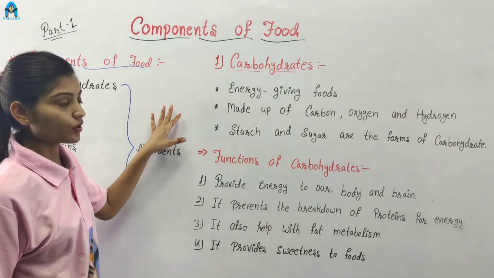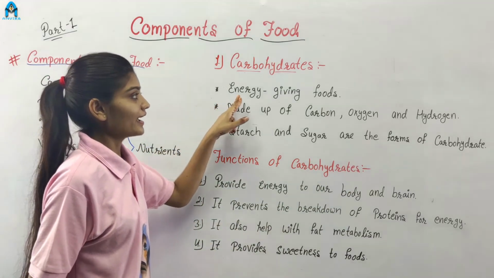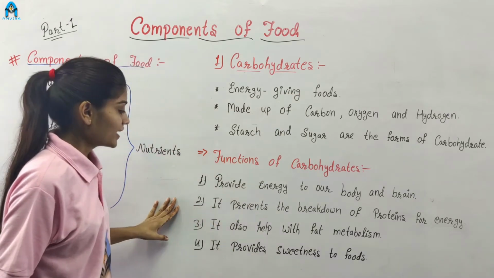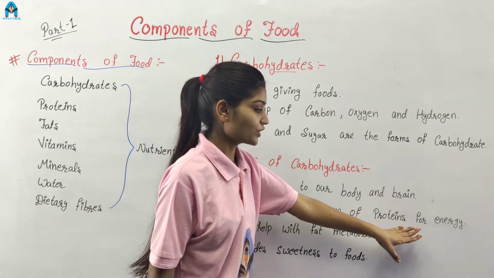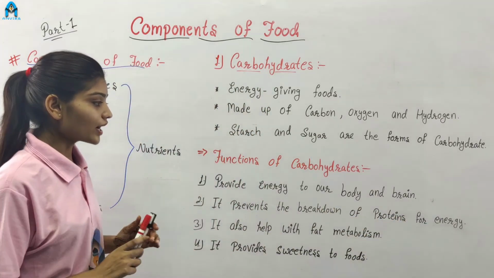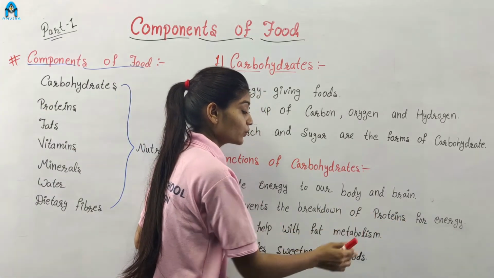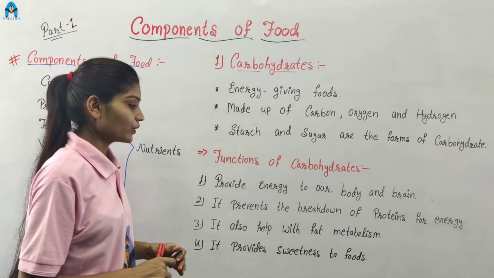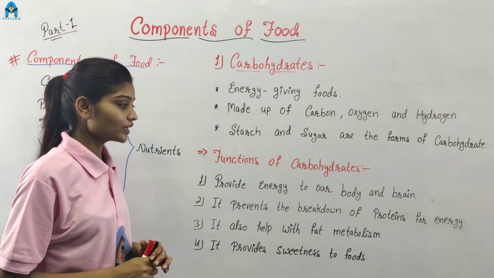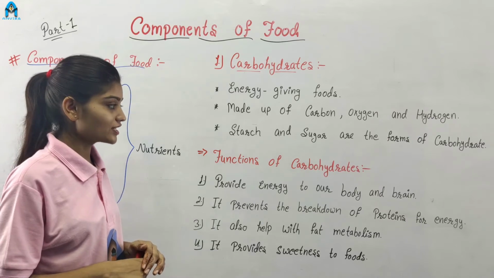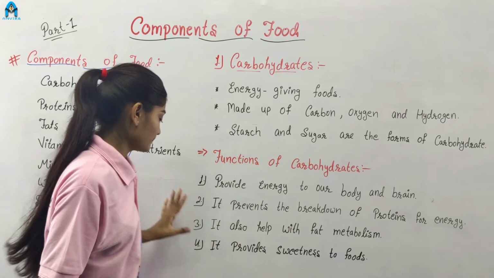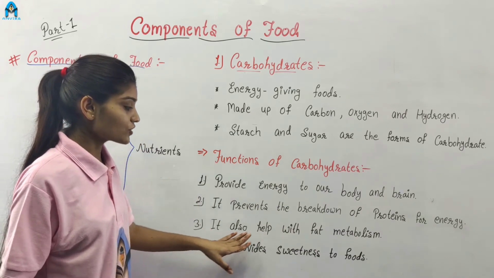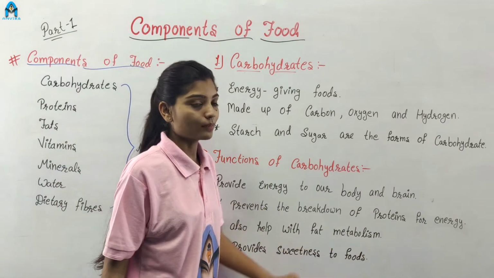As we discussed, carbohydrates are energy giving foods. Second, it prevents the breakdown of proteins for energy. जो कार्बोहाइड्रेट होता है वो प्रोटीन को एनर्जी के लिए ब्रेक होने से प्रिवेंट करता है, क्योंकि जो मेन सोर्स ऑफ एनर्जी का है हमारी बॉडी में वो कौन है? कार्बोहाइड्रेट. Third one is it also helps with fat metabolism.